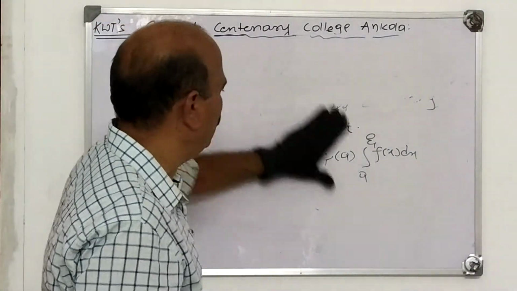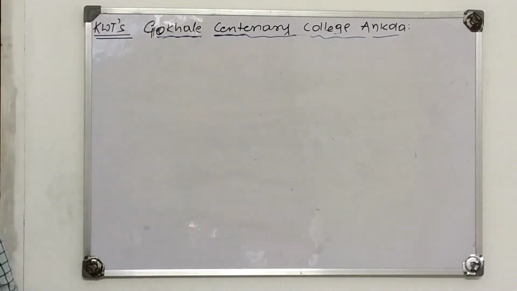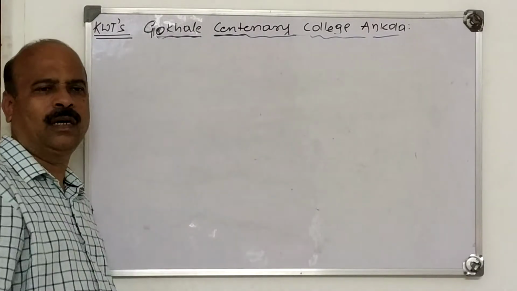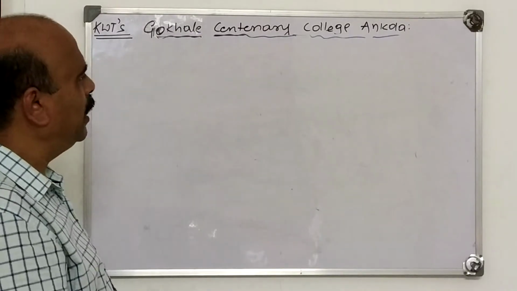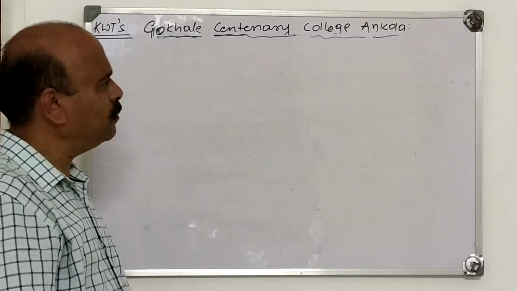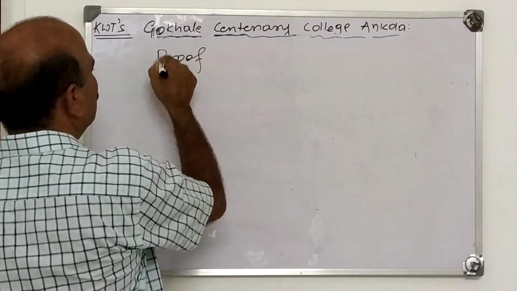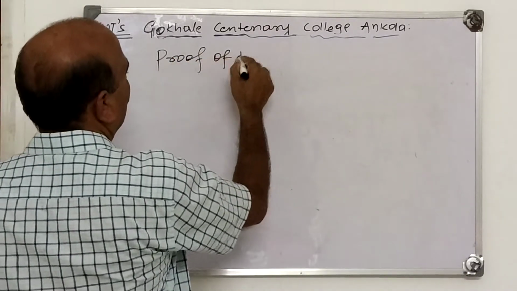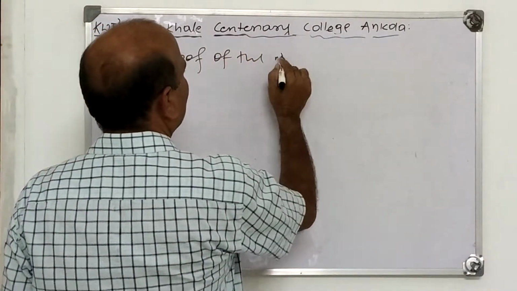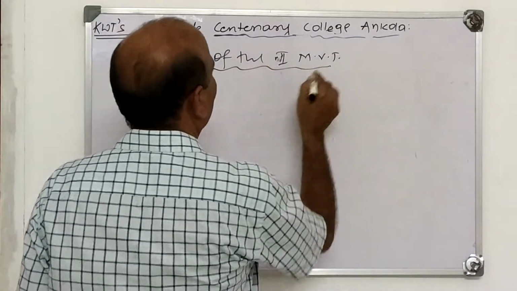In many competitive examinations, such as the UPSC examination or KPSC examination, if mathematics optional is taken, this Riemann integration may be there. And if the proof is asked, this is the simple one. Now, I have stated Bonnet's theorem. I explain how to use this theorem to prove the second mean value theorem. Proof of the main theorem, the second mean value theorem of integral calculus.